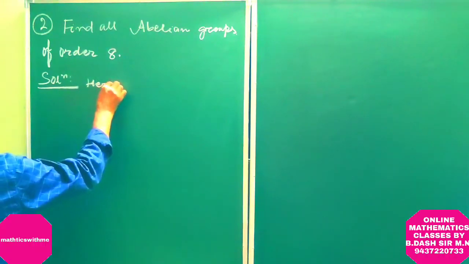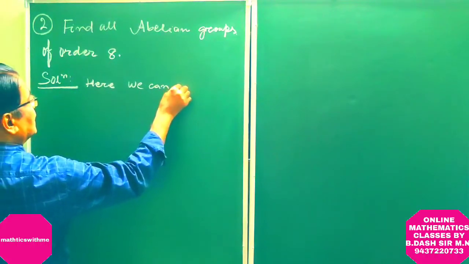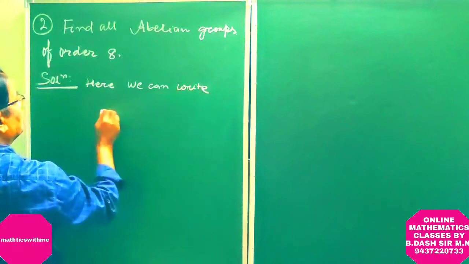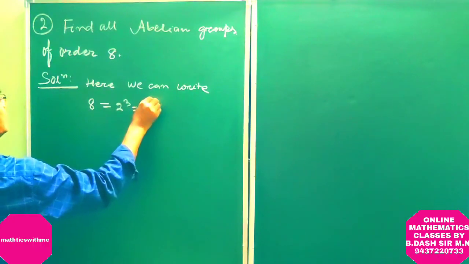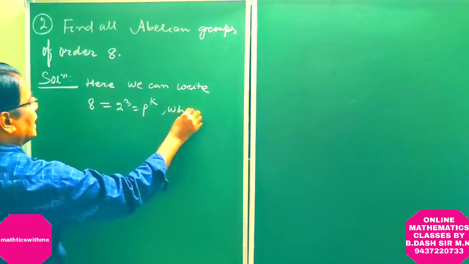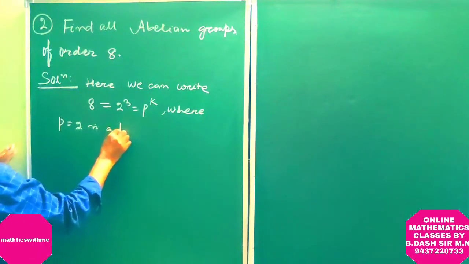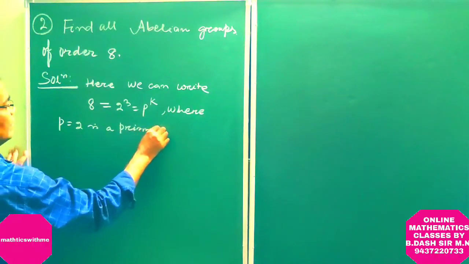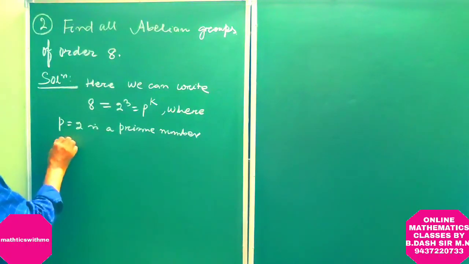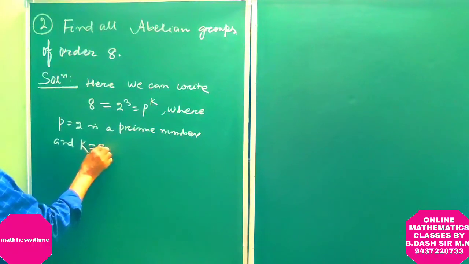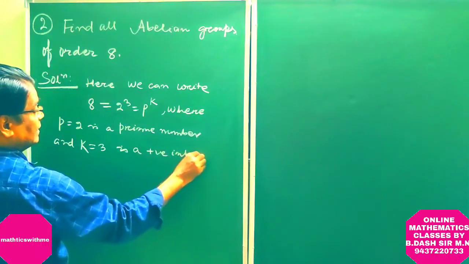Here we can write 8 is equal to 2 cubed, which is p to the power k, where p is equal to 2, a prime number, and k is equal to 3, a positive integer.